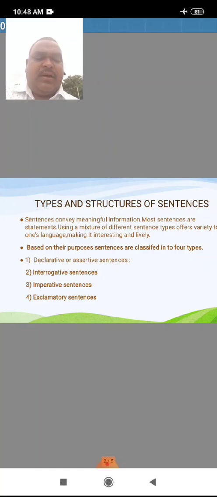They have a word order. What is the structure? First subject, verb, object. That is declarative.